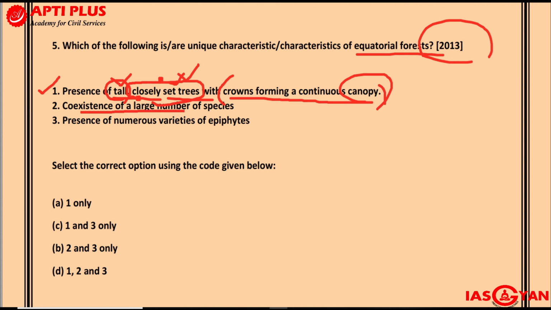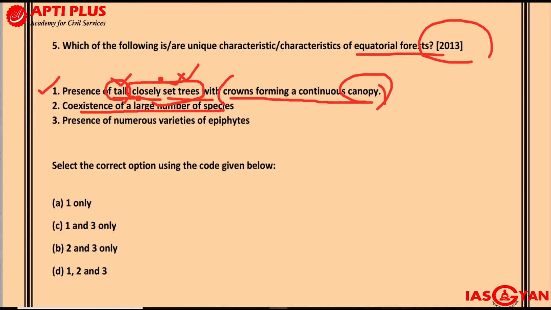Second, coexistence of a large number of species. But before that, I would also like to mention one more thing. Yes, the trees will be tall, closely set, very dense in nature, and you will have a continuous canopy. All that is correct, but at the same time, please remember that the soil in an equatorial rainforest will not be fertile. The soil will not be fertile because of leaching. There is a lot of leaching from the soil, as a result of which most of the important nutrients get leached away.